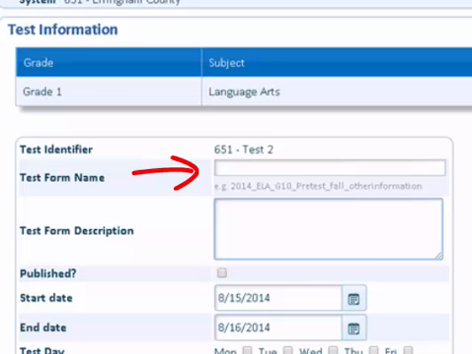Maybe I created a test and I want to give it now, I want to give it again in January, and I want to give it again in May. So then I would call it the October test, and then I'll come back and do that same test again, but I'll call it the January test, and then I'll come back again and call it the May test. That way I can identify which one is which when I'm looking at the results.